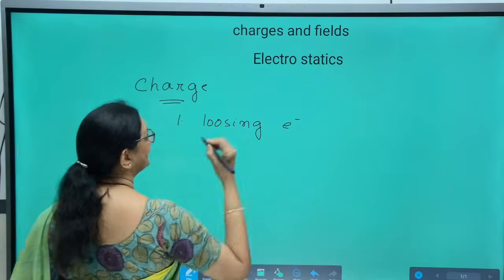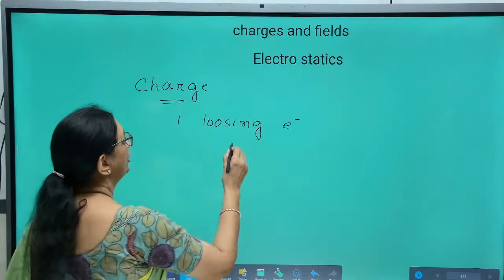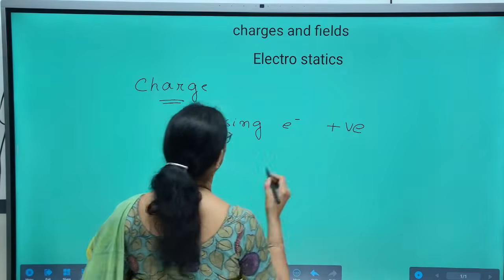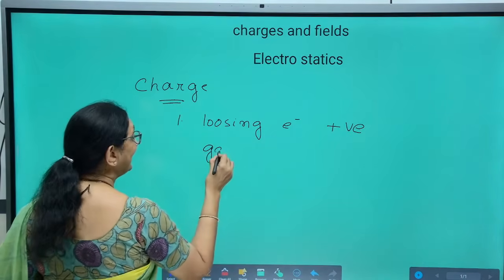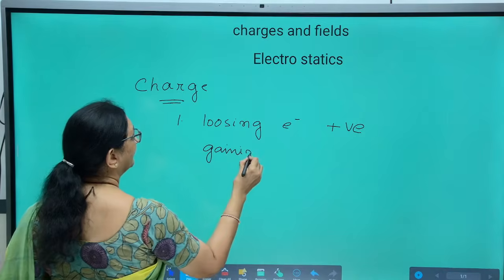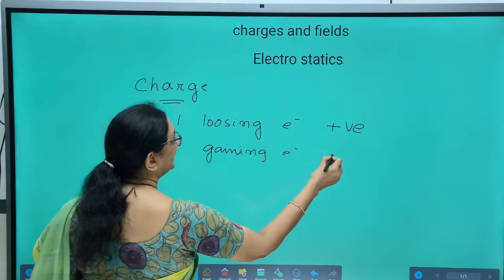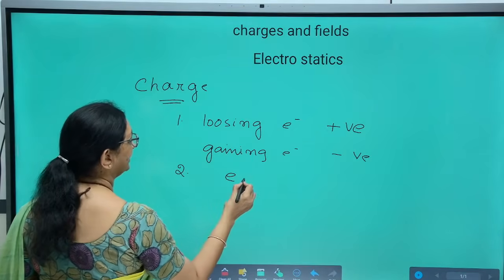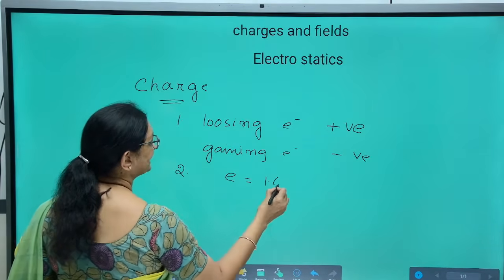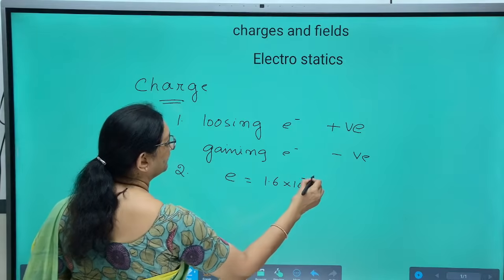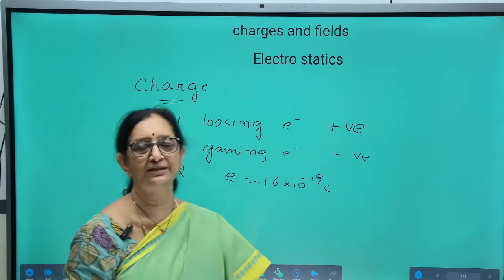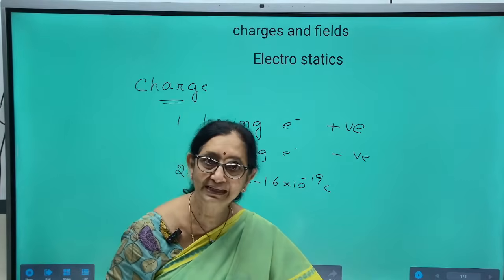Electron is represented by e minus. The charge of the electron is 1.6 into 10 to the power of minus 19 coulombs. We take it as negative because charge of electron is always negative.